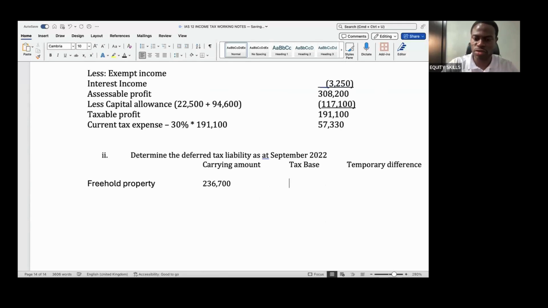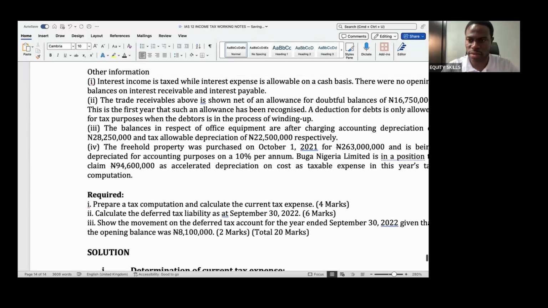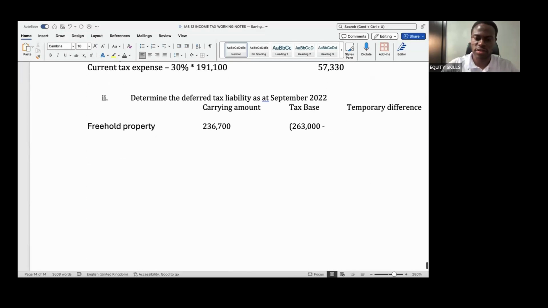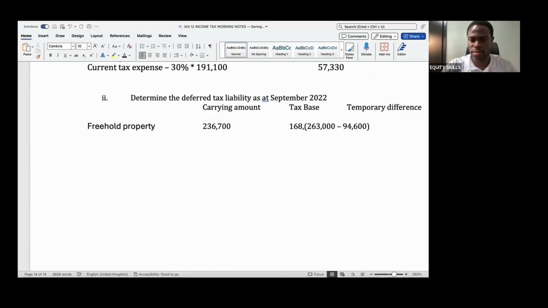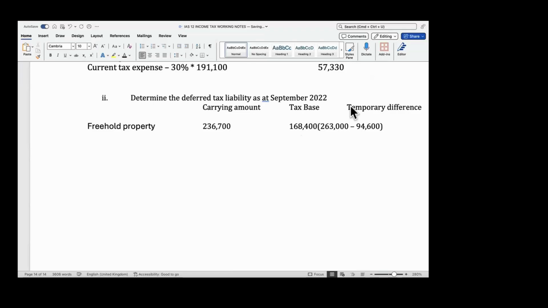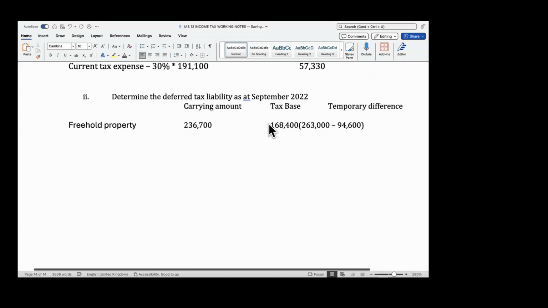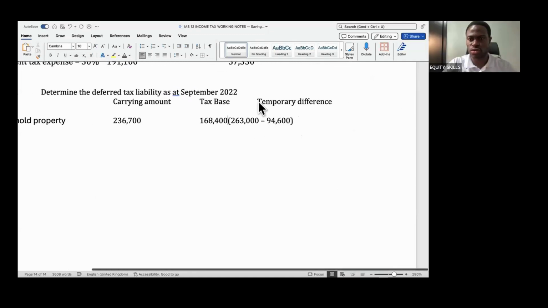So if I simply do 263,000 minus 94,600, what would that give you? 168,400. So what's the difference between the two?